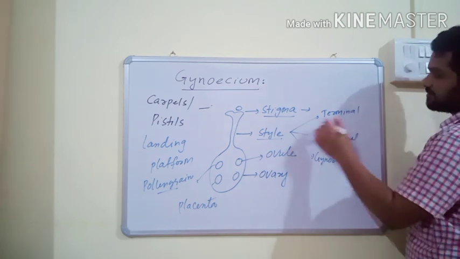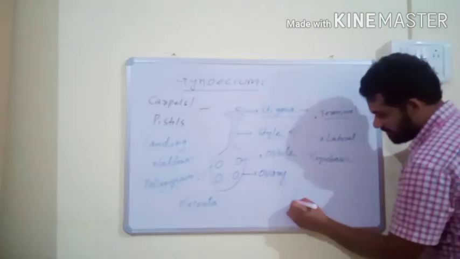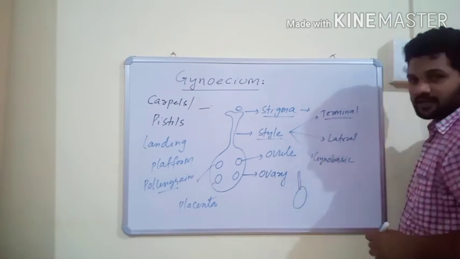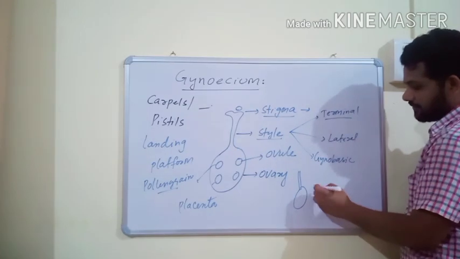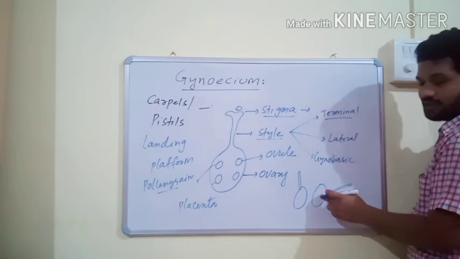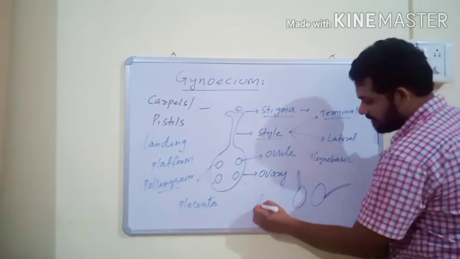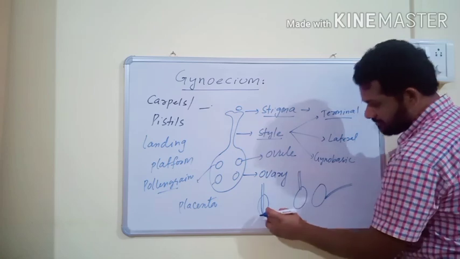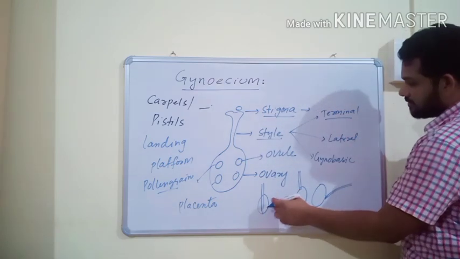These are the three types of style. Terminal style develops from the tip of the gynoecium or tip of the ovary, and lateral styles develop from the lateral sides of the ovary. Gynobasic style develops from the base of the gynoecium.